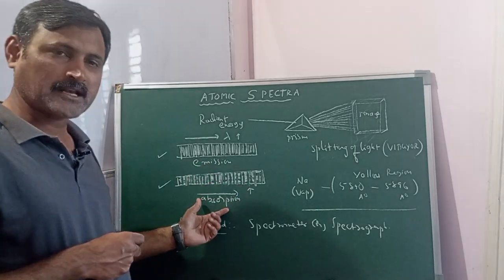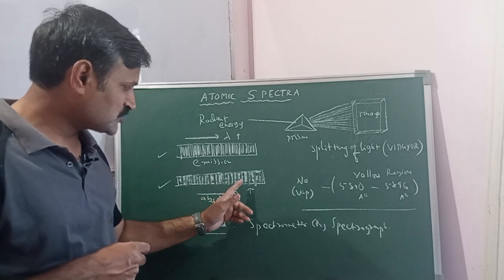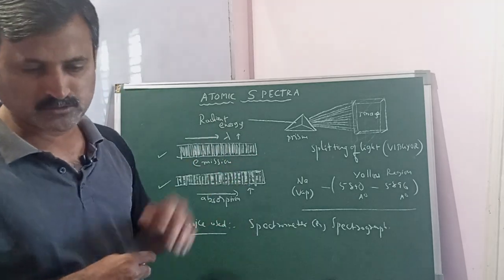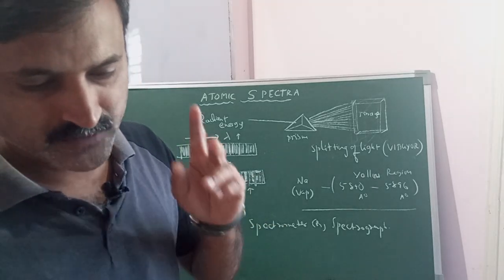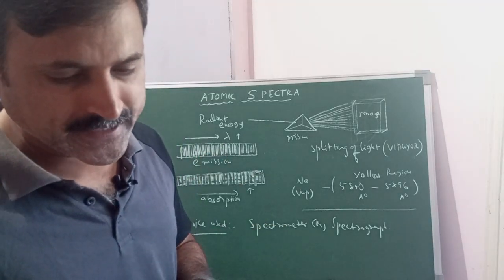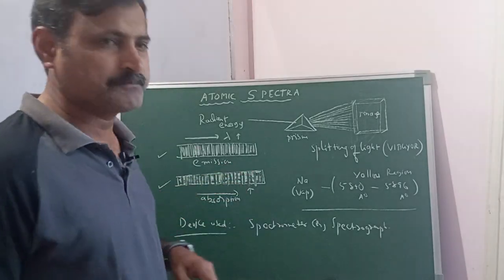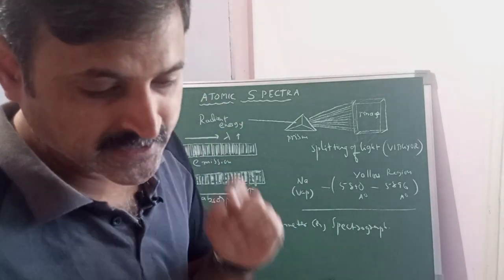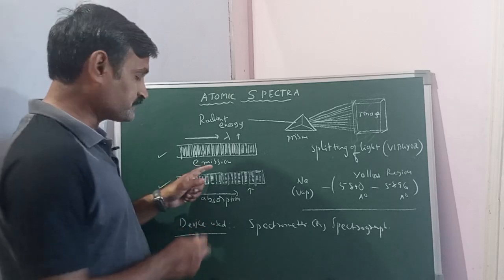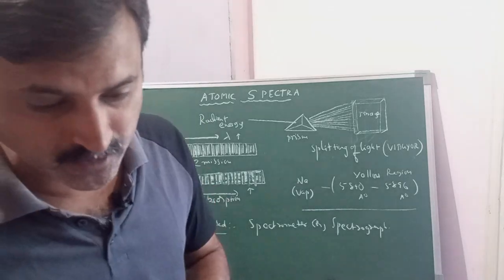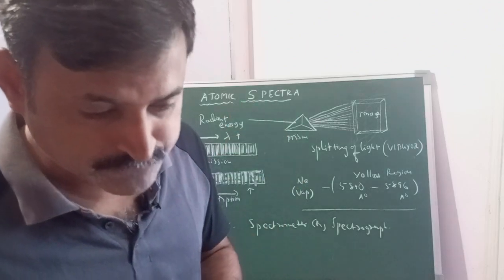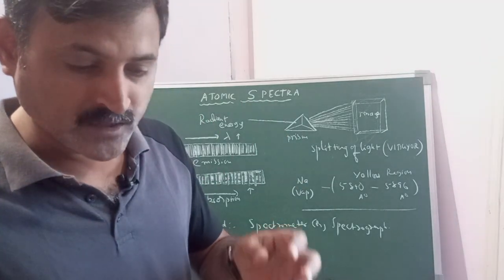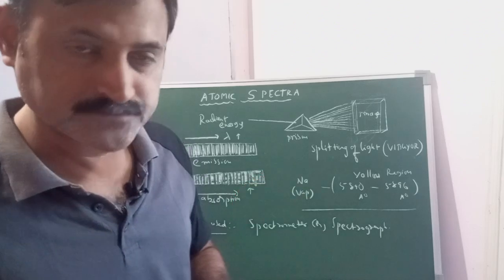In the absorption spectrum, we see dark lines on a white background. That is the difference between the emission spectrum and the absorption spectrum. The emission spectrum is a discontinuous spectrum, and the absorption spectrum is also a discontinuous one in most cases.